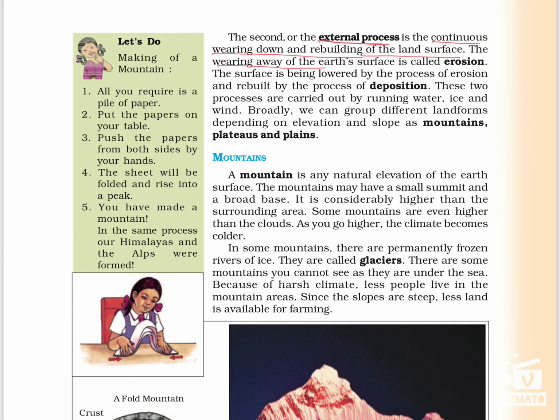The wearing away of the earth's surface is called erosion. The surface is being lowered by the process of erosion and rebuilt by the process of deposition. These two processes are carried out by running water, ice and wind. Broadly, we can differentiate these landforms depending on elevation and slope as mountains, plateaus and plains.